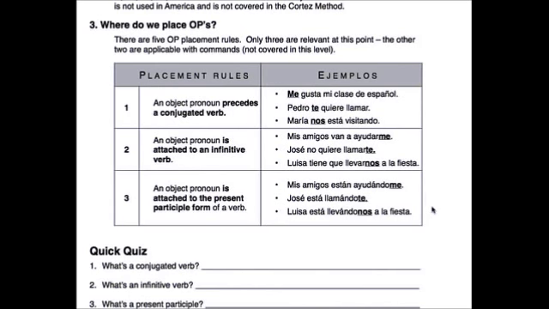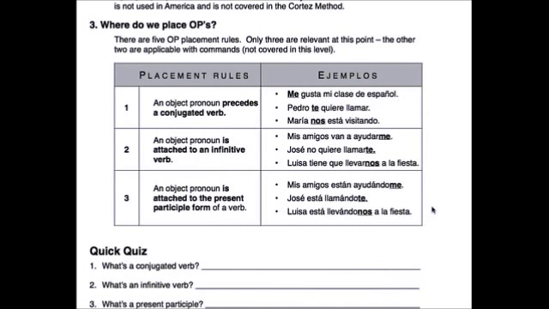Estoy comprándolo. Because comprando is a present participle, you can attach. But estoy is a conjugated verb, so you could also say lo estoy comprando. Because estoy is conjugated, you can go in front.